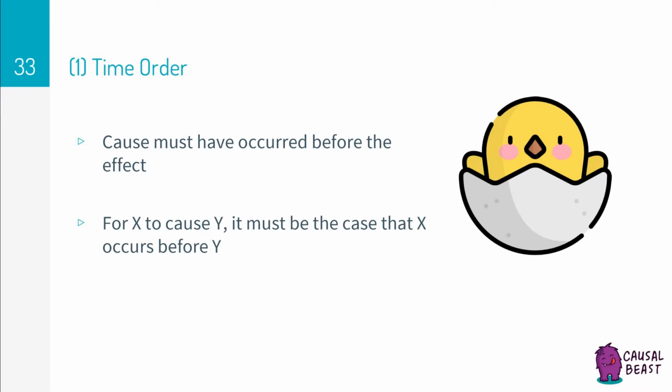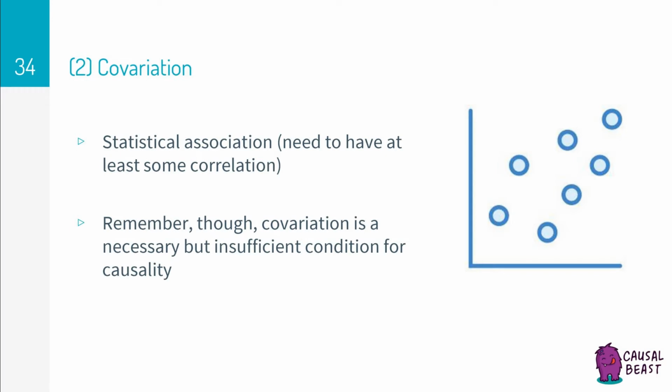The first thing we have to note is the time order, where the cause must have occurred before the effect. And this makes sense because for X to cause Y, it must be the case that X occurs before Y. As an example, if we want a study of smoking causes cancer, we are necessarily supposing that smoking precedes cancer. Otherwise, we have to reframe our question, and say that we want a study if cancer causes smoking, which admittedly sounds silly.